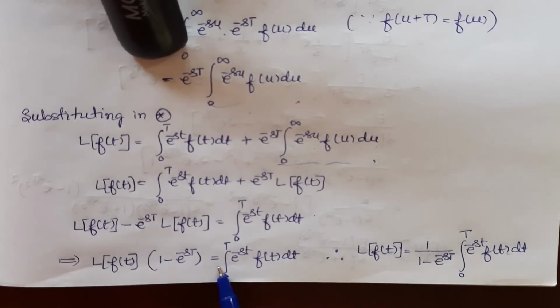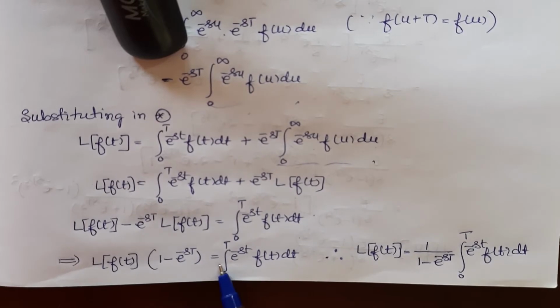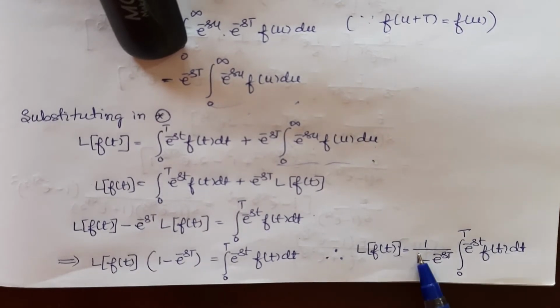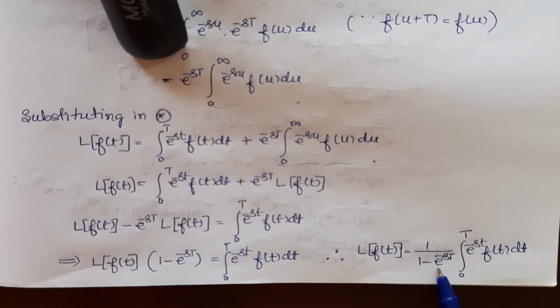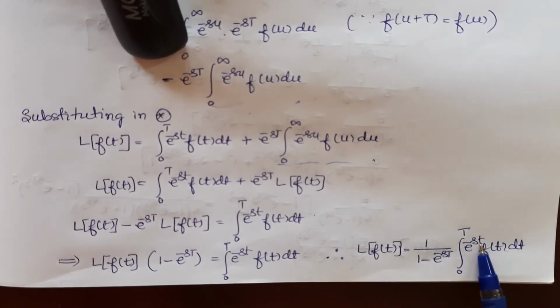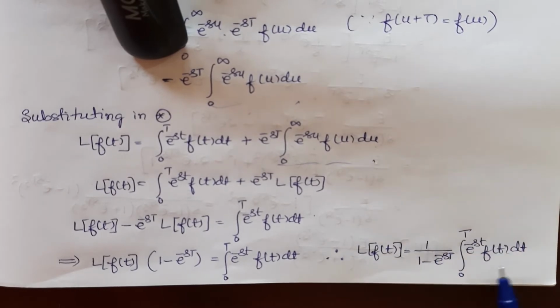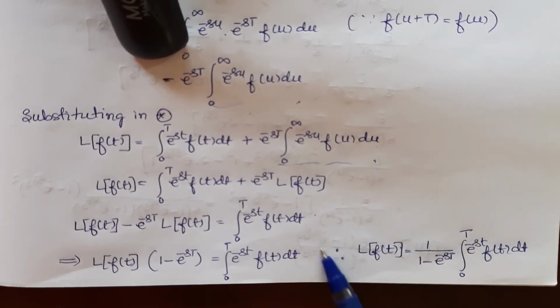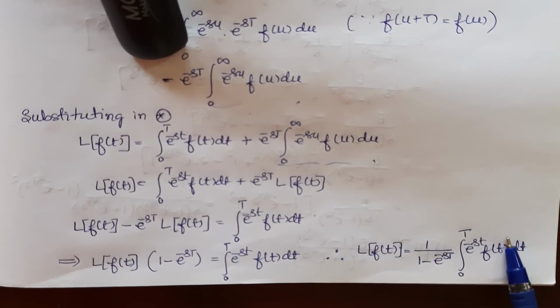This one, when it comes to the right hand side, will come as denominator, so that L of f of t is equal to 1 by 1 minus e power minus sT into integral 0 to T e power minus st into f of t dt. So this is the formula for Laplace transforms of periodic functions.